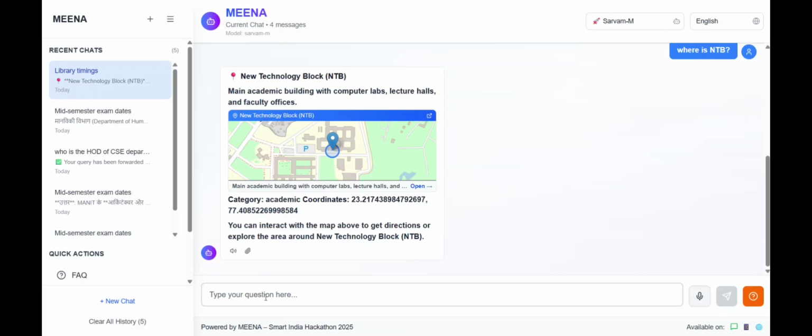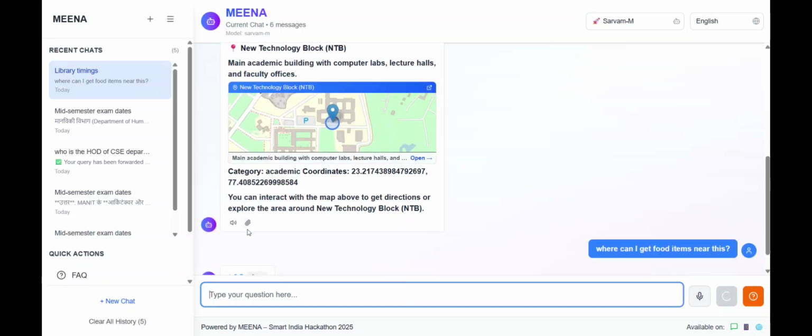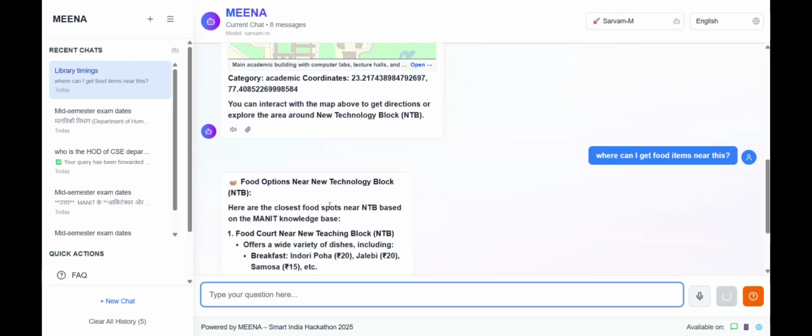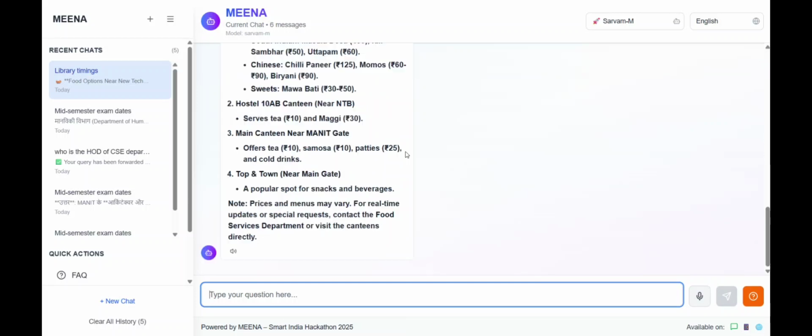For example, where can I get food items near this? Even though I have not described what this is, it will automatically understand the context that I am talking about the new teaching block because it also keeps track of the chat history and builds context upon that. You can see the closest food spot near NTB and the details about that.